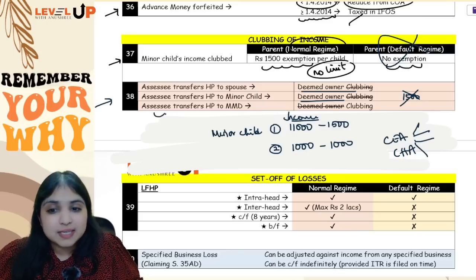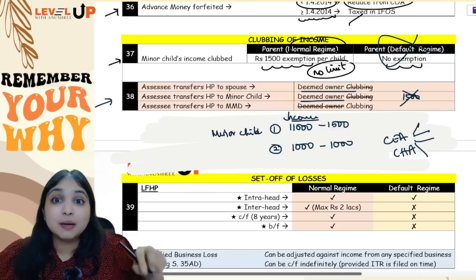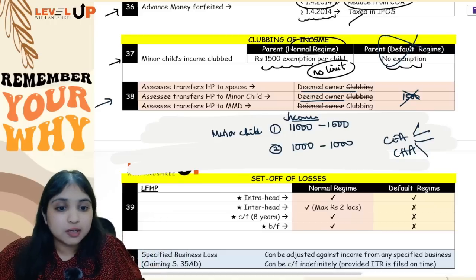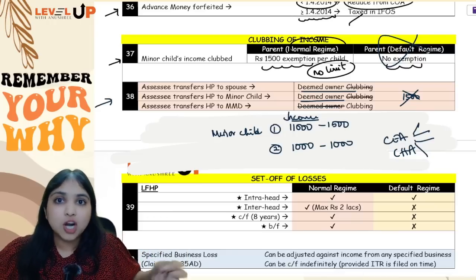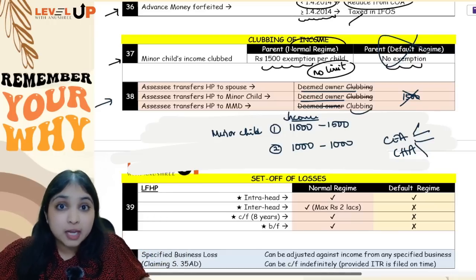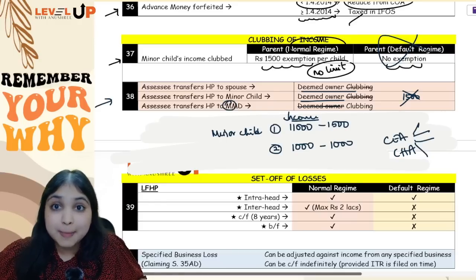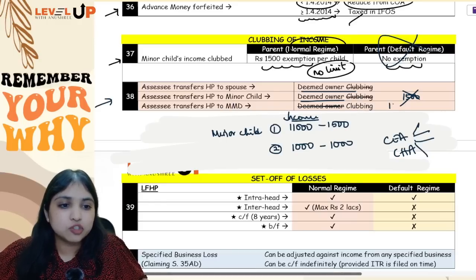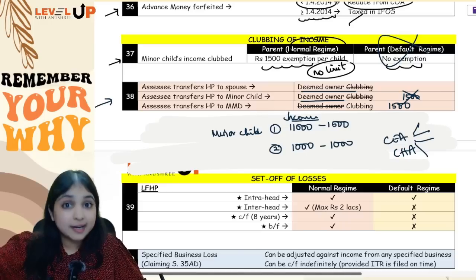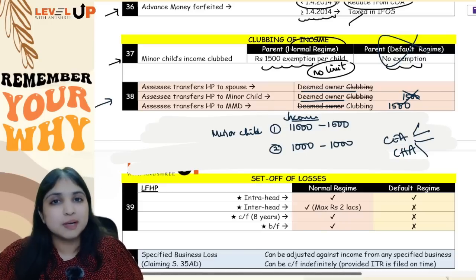But if the assessee is transferring house property to a minor married daughter, the deemed owner concept will not apply. So automatically the clubbing concept will apply. And if the minor child clubbing concept is applicable, of course you will give 1,500 exemption, provided the assessee is following the normal regime.